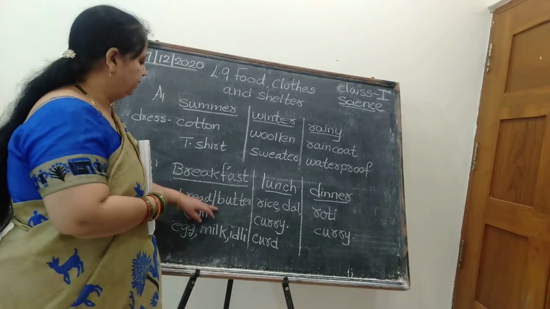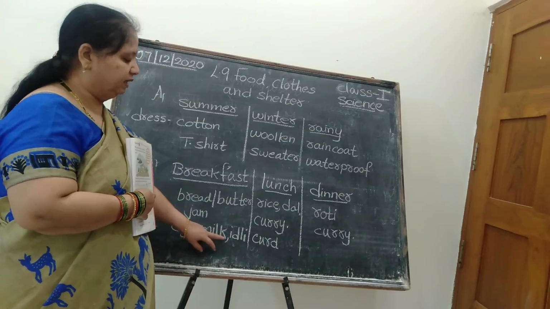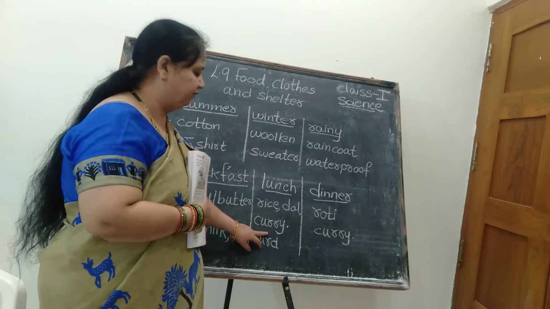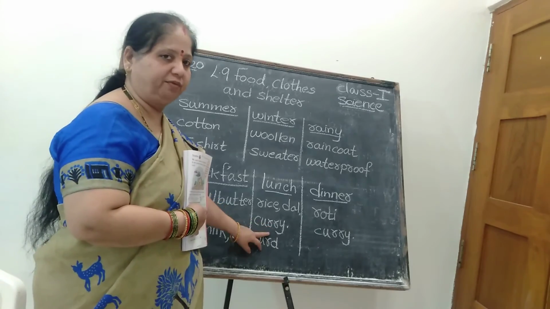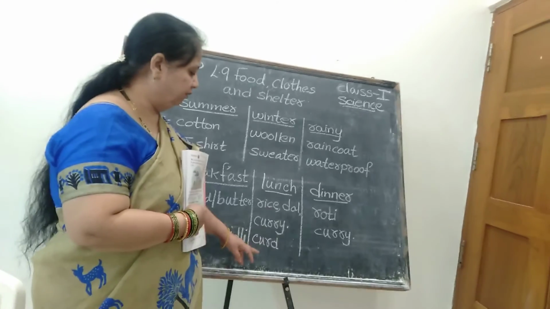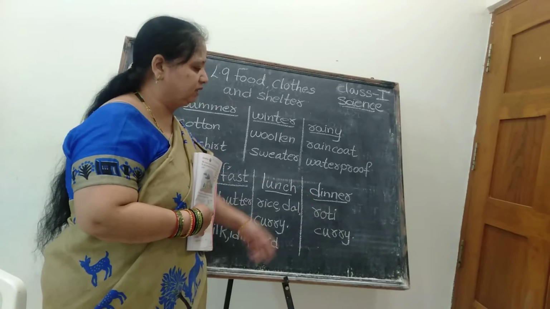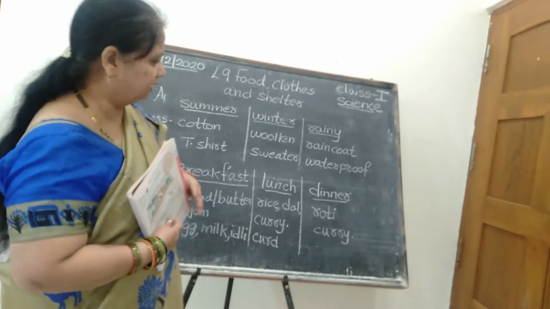Breakfast: bread, butter, jam, egg, milk and idli. During lunch time you can have rice, dal, any vegetable curry, mixed vegetable curry or green leafy vegetables. Anything you can have, along with curd. Okay. Dinner is simple, that is roti with curry. Okay.